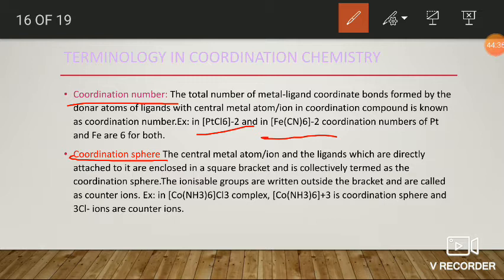Here, if you observe the example, in this compound the coordination sphere is this one. The remaining 3Cl minus are considered as counter ions. That is, the ligands which are placed in the coordination sphere don't undergo ionization, but the ions which are present outside the coordination sphere generally undergo ionization. Those ions which undergo ionization are considered as counter ions. Okay, fine.